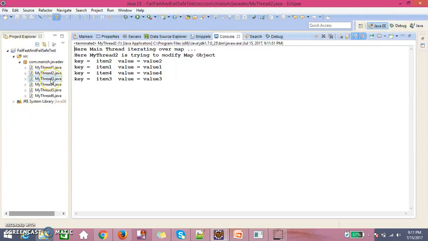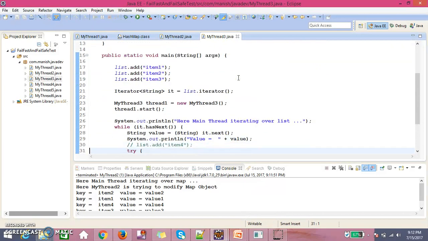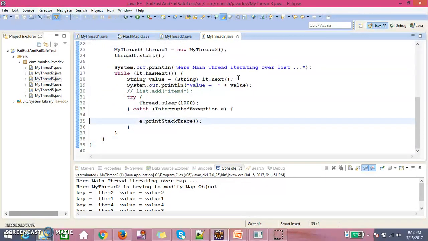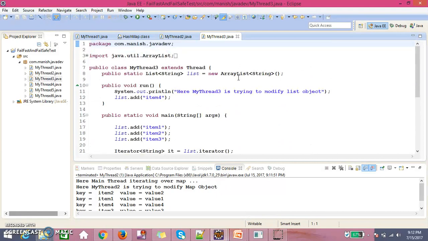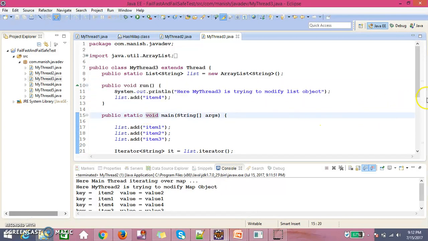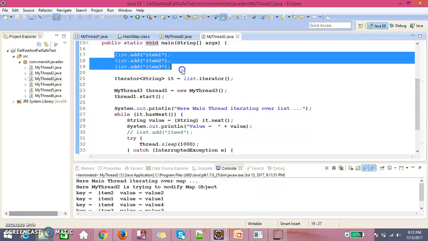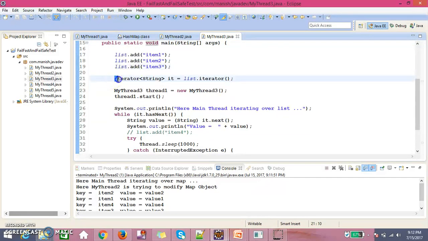We have another example for array list. Everything is the same, I just changed the hash map to array list. In the run function of the thread class there is one thread that I have taken. Then we have the main function, which is run by the main thread. Here we add some elements in the list, and we take the iterator reference.